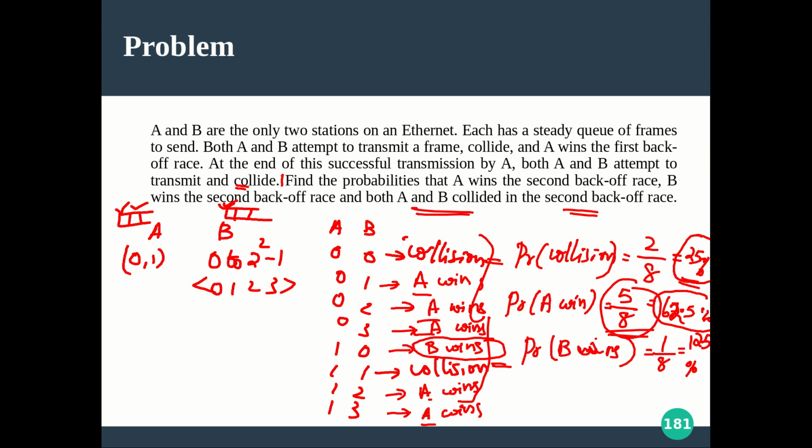Capture effect in the sense that A is trying to capture the medium. As it wins for the first time, the chances are there for A to win again and again. The probability is increasing considerably. So that kind of a problem is there with the exponential back off algorithm, and that is being resolved by people with some binary logarithmic back off algorithm, some variations of it. But anyway, those things were not there in your textbook. You can read some article regarding it for your further understanding.